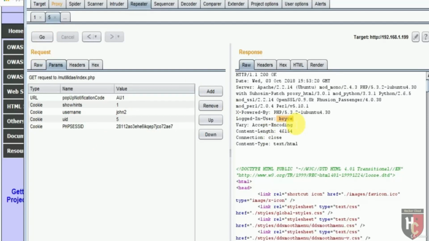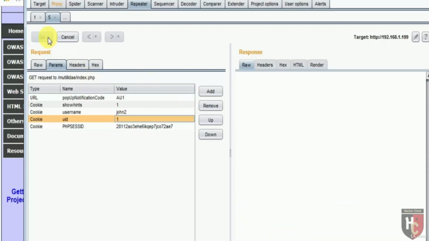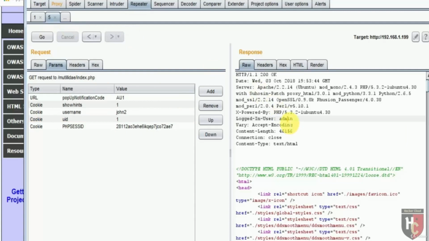This means that this web application is vulnerable to cookie session manipulation. We have logged in to the web application as Bryce. Logged in user as admin. We have used the cookies to manipulate the session and access another account.